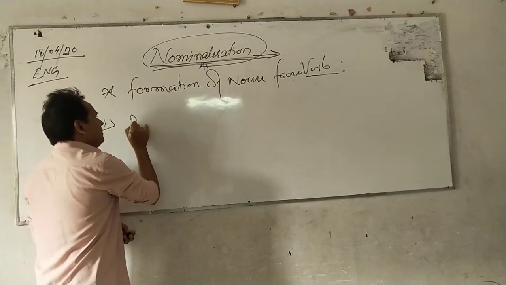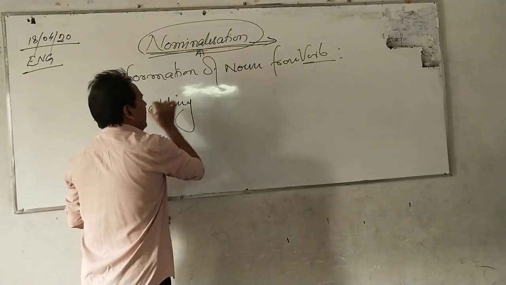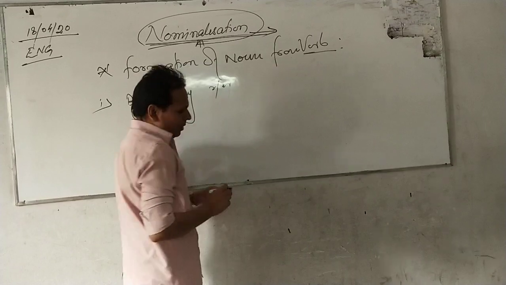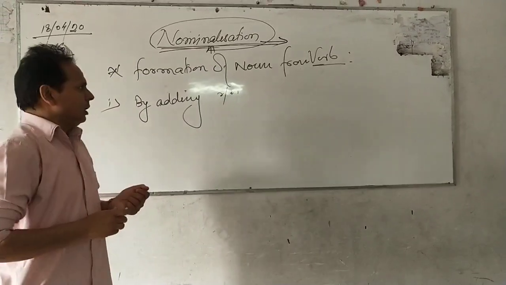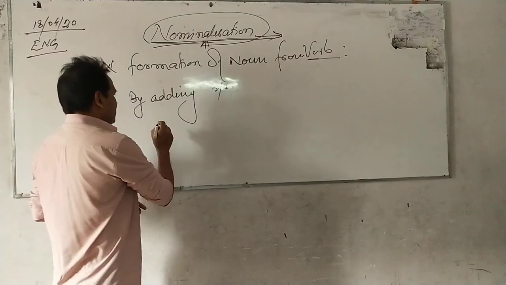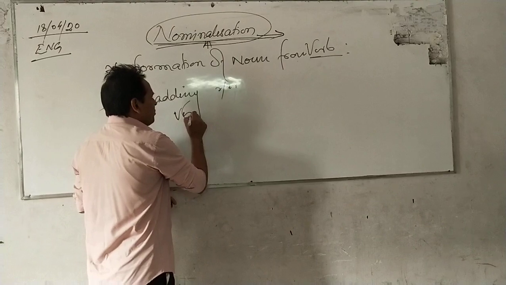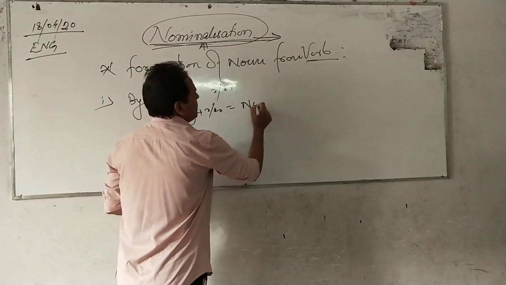By adding r or er as a suffix to the verb, we get the noun. As for example, verb plus r/er equal to noun.